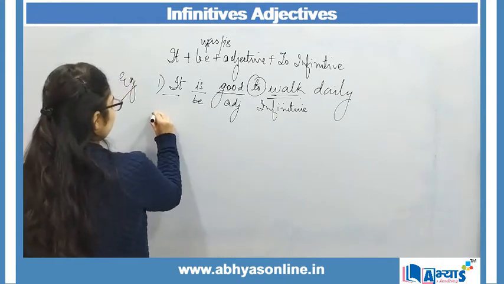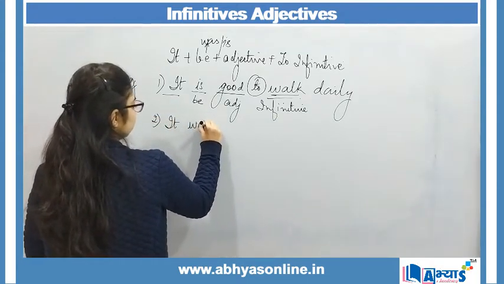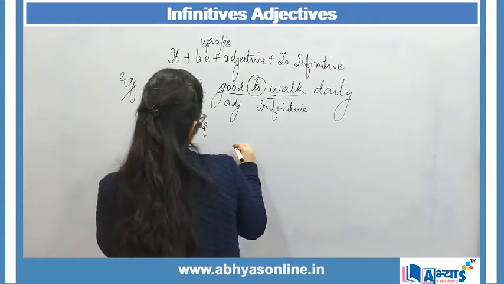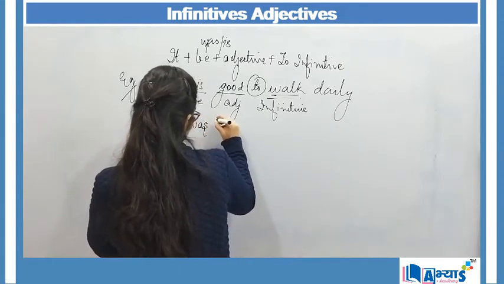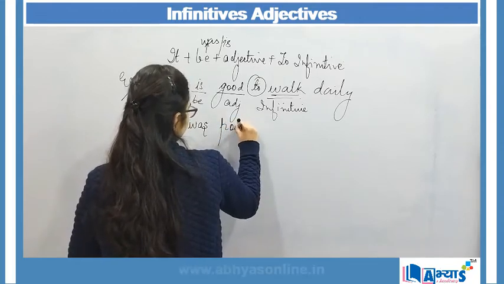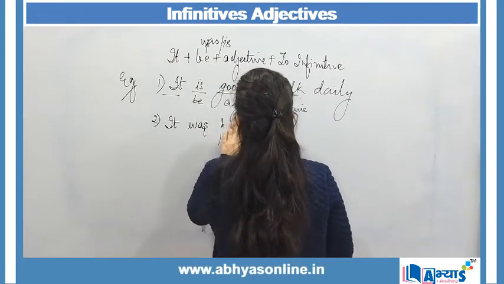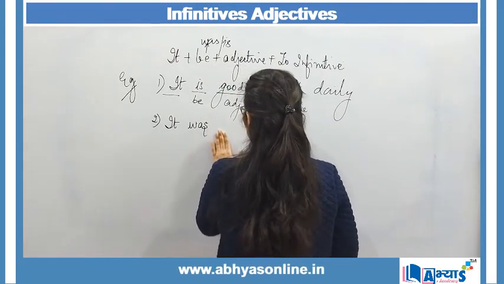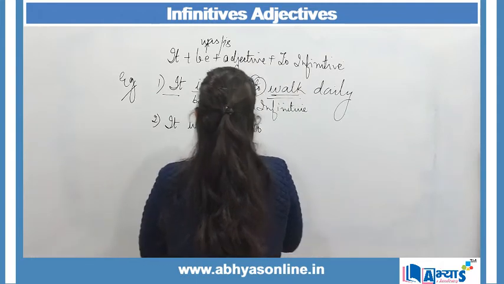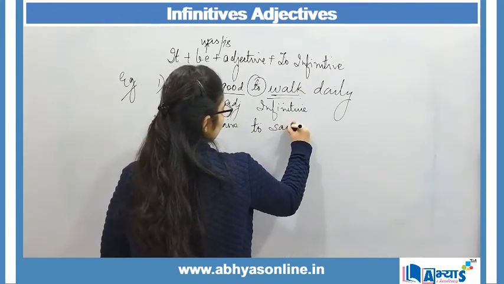Second example over here can be, it was poor, or I can say it was naive to say such words.